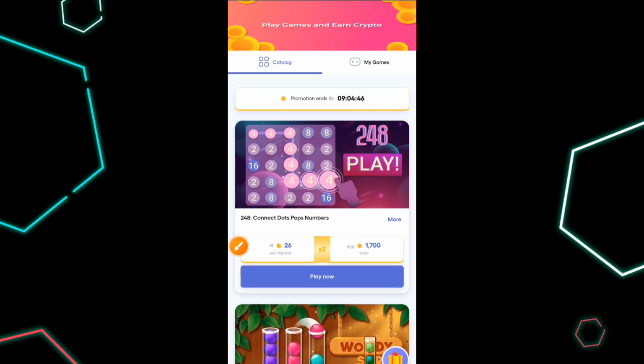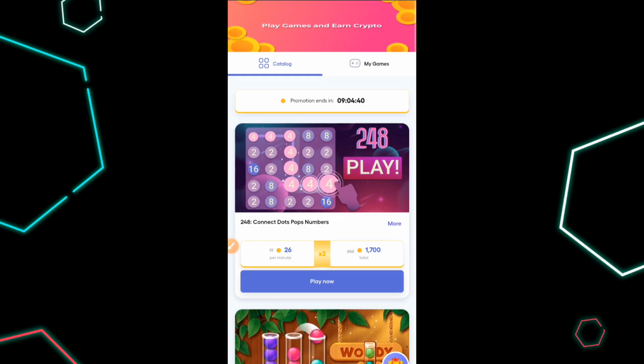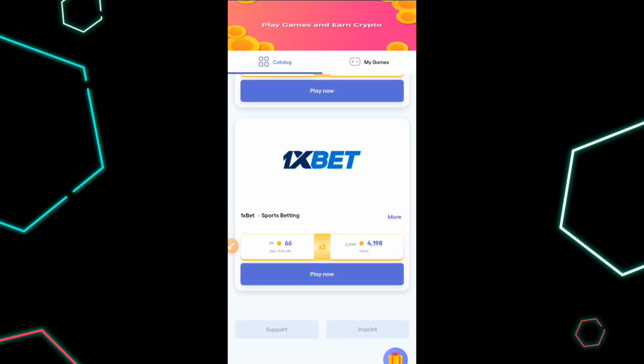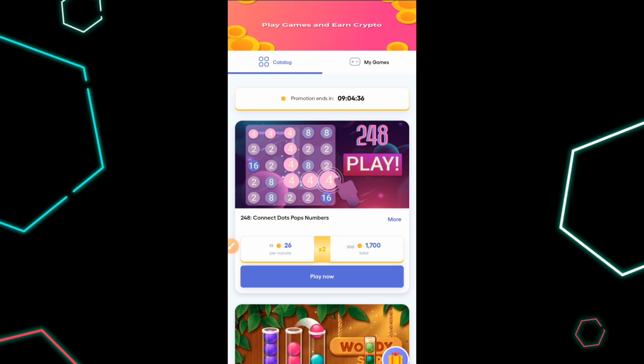Like you can see, they are constantly refreshing what we have here. They are constantly refreshing the games you have here. So if at the moment the one you are seeing doesn't interest you, of course you can just come back or just play one of them, and then it will move to your game catalog, and then they will help you refresh it with other new games.